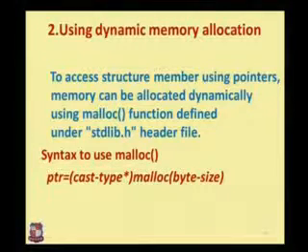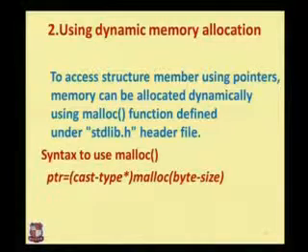So we have different functions for the allocation of memory. Okay, then the syntax to use malloc. Malloc means memory allocation. We can represent the whole memory block, and the allocation of that particular memory, by using a pointer. We can allocate the memory, point to that memory address, and fetch the values at that address. So ptr is a pointer, equals cast type. Cast type is the name of the structure, of pointer type. Then malloc byte size. Byte size represents how much size is used to allocate the memory.